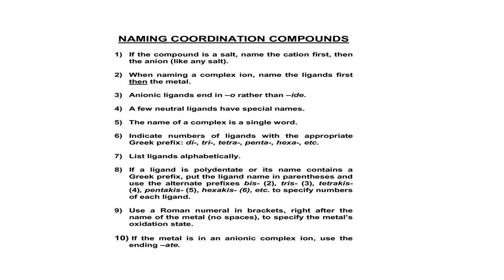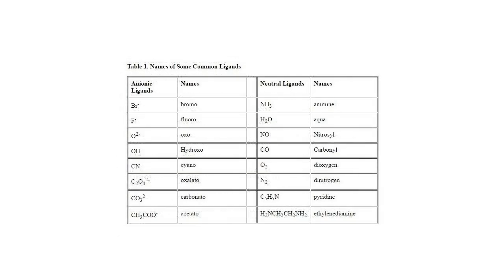This is for the chelate ligands and chelate complexes. Use a Roman numeral in brackets right after the name of the metal to specify the oxidation number. For example, if the metal ion is iron and its oxidation number is +2, then the Roman numeral II has to be written in brackets. If the complex is an anionic complex ion, use the ending -ate. So let's see examples of these in the later slides.